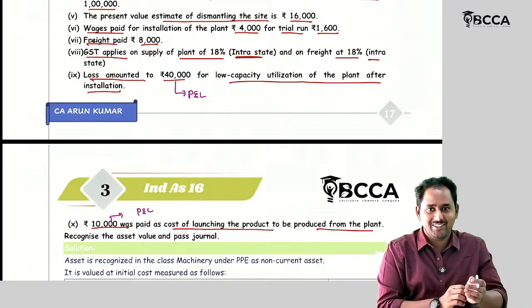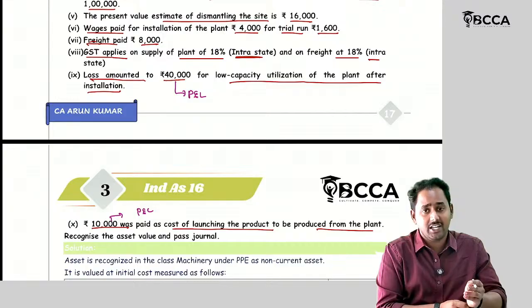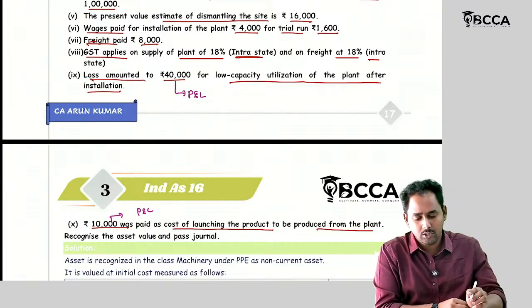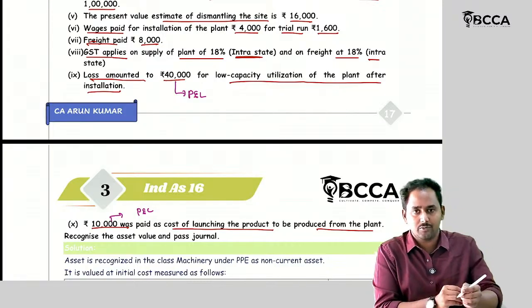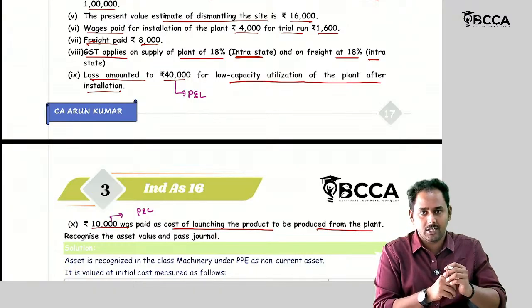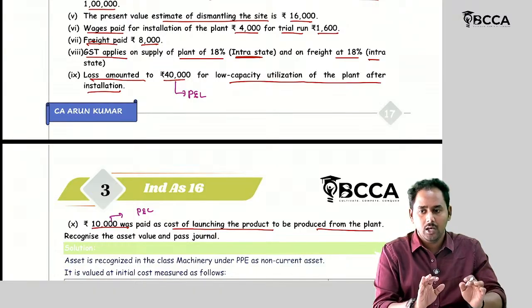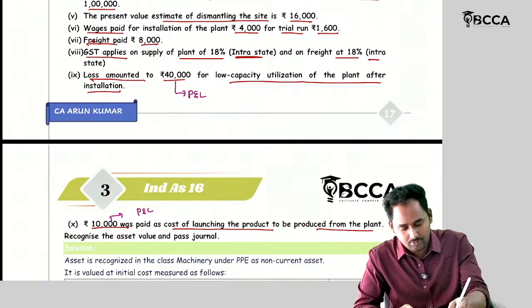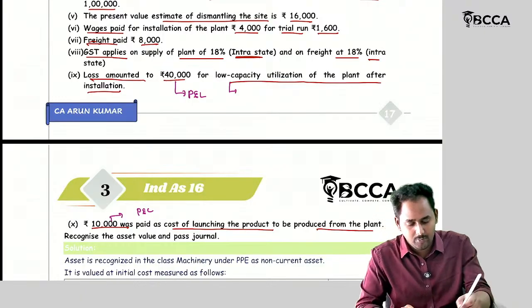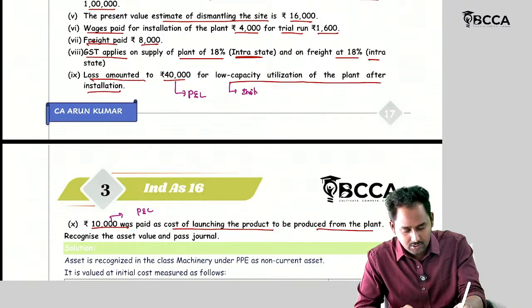Just now they have installed, right? So we can take it as initial operating losses also. And in our concept book, we have directly given that initial operating losses should be excluded from the cost of the asset. Yeah, you can write it as initial operating losses.